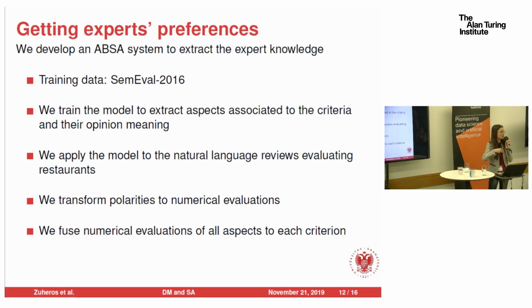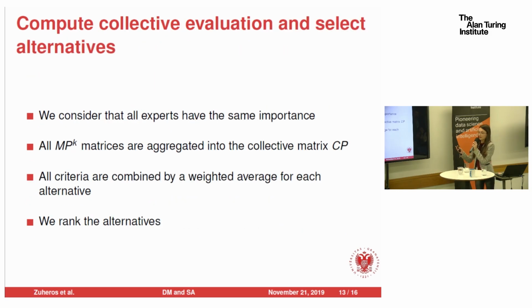After that, we collect all of them according to criteria, and we have the final matrix collecting all the criteria for each alternative. We aggregate this matrix with the matrix that the user has provided us, and we get the NP matrix. We collect all the NP matrices into the collective matrix, and we rank the alternatives according to the criteria.